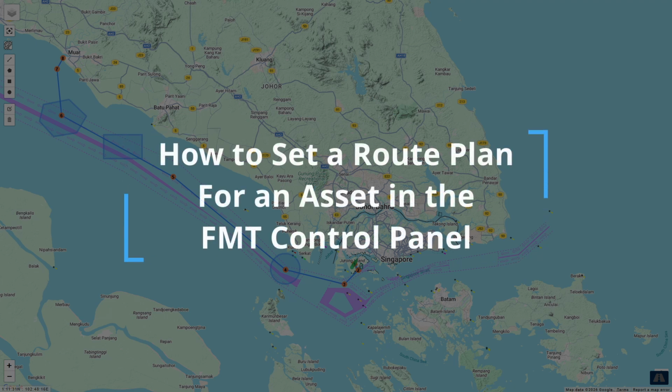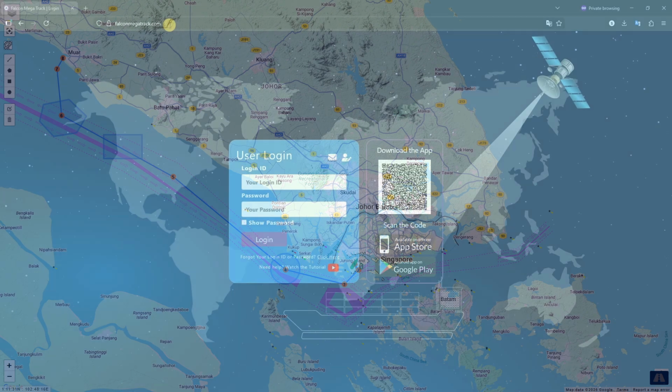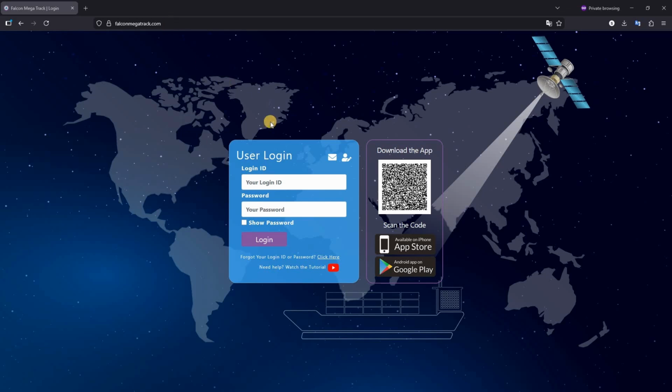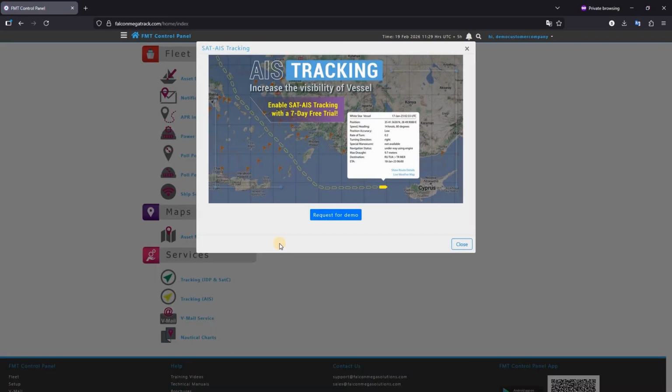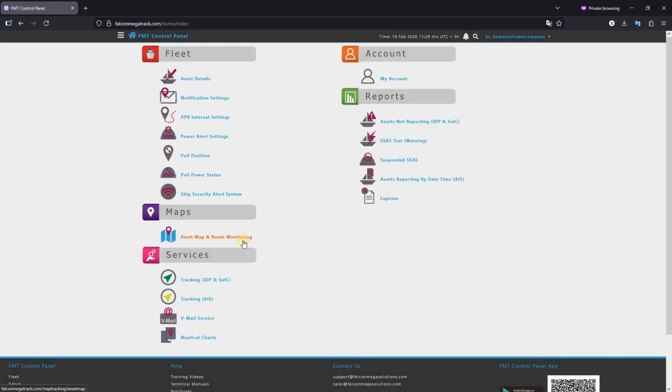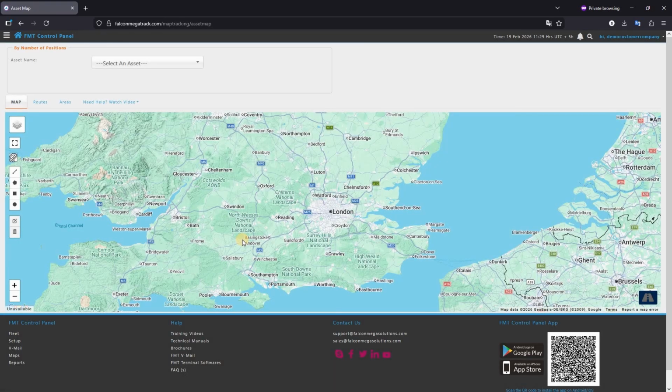How to set a route plan for an asset in the FMT control panel. Go to falconmegatrack.com website, log into your FMT account, and click on Login. Click on the Asset Map and Route Monitoring.